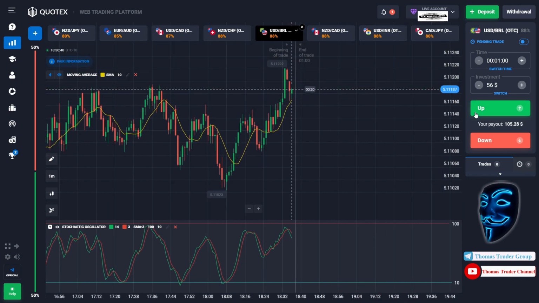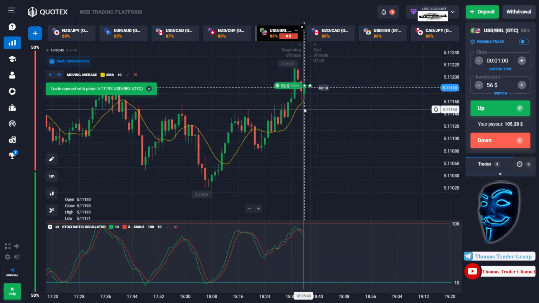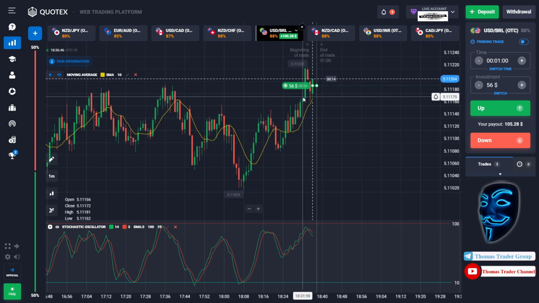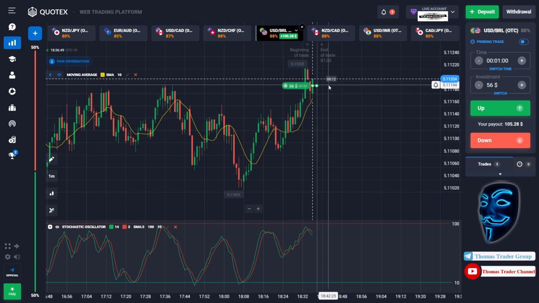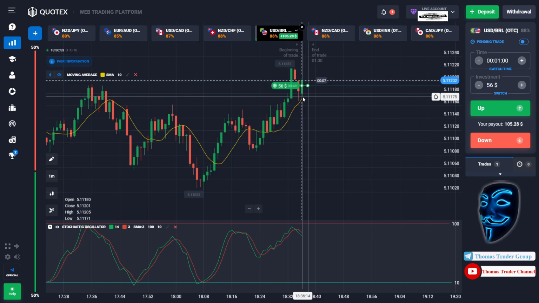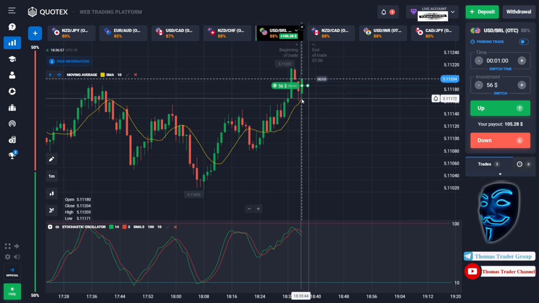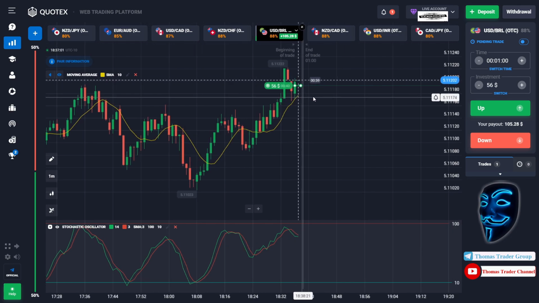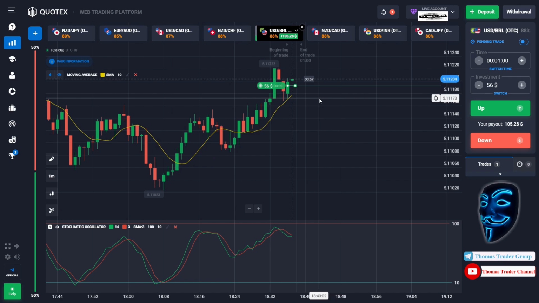And over here we still can open buy for 1 minute because I'm sure that the market will still continue the bullish trend after it makes a rebound on the moving average line and the support area. As you can see, there is a lower shadow candle, which means that the market tries to go down but it does not have enough power because the bullish trend is stronger than the bearish trend. I'm sure that the market will still continue the bullish trend. Let's prove it and let's wait till the end of our trade.